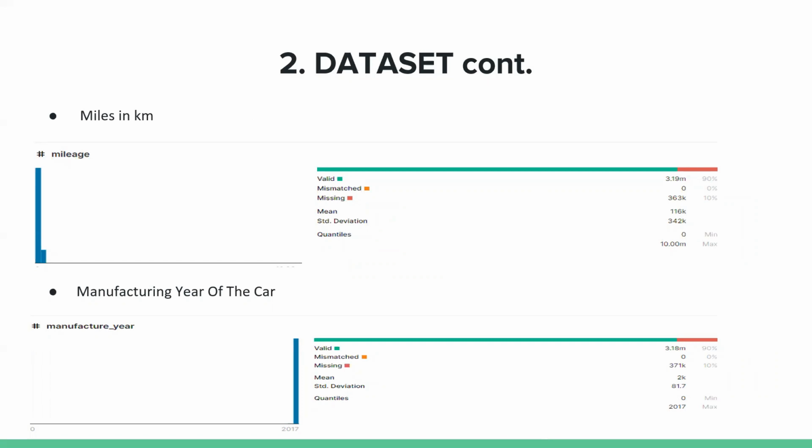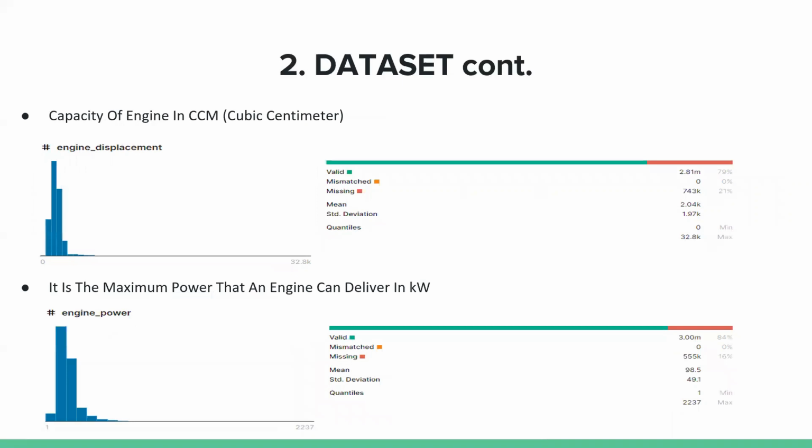And manufacturing year of the cars. This is a continuous feature. It has 371,000 missing values, and its range is between 0 and 2017. Engine displacement is the capacity of the engine in cubic centimeters. This is a continuous feature. It has 743,000 missing values, and it ranges between 0 and about 33,000.